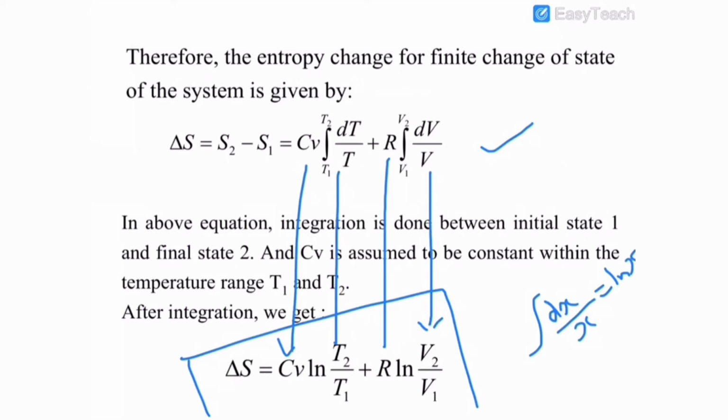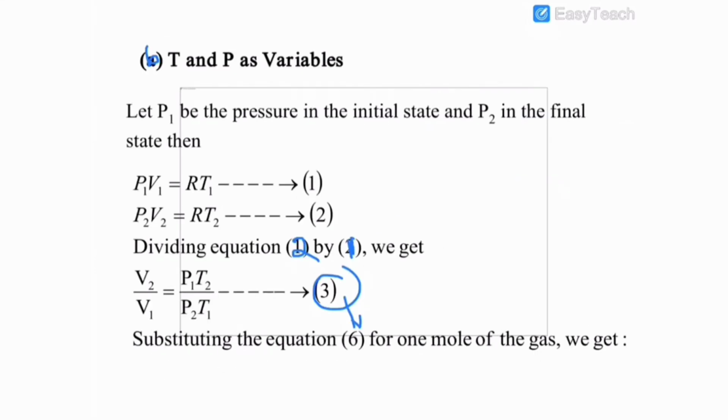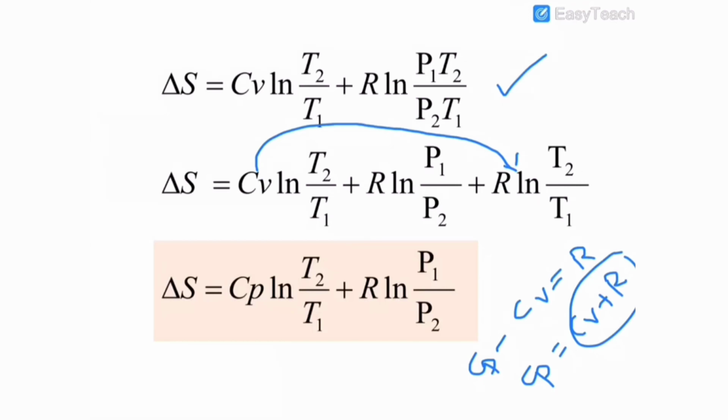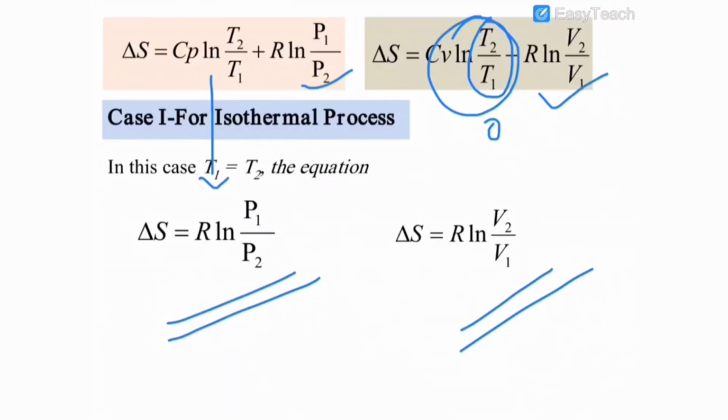The first equation is in terms of temperature and volume. That is, delta S is equal to Cv ln T2 by T1 plus R ln V2 by V1. And the second equation is in terms of pressure and temperature. That is, delta S is equal to Cp ln T2 by T1 plus R ln P1 by P2.